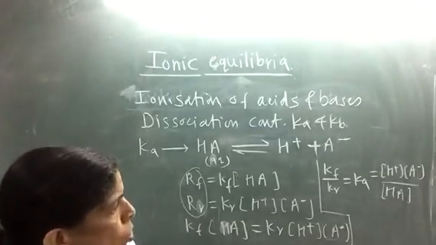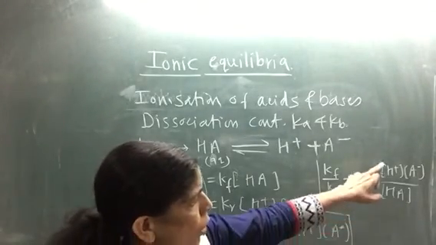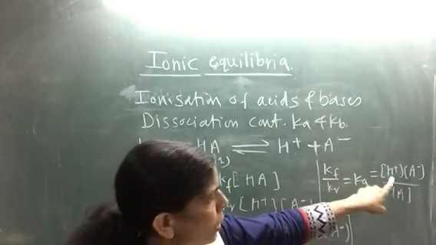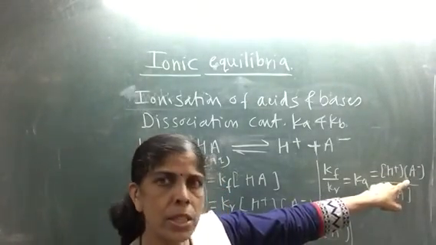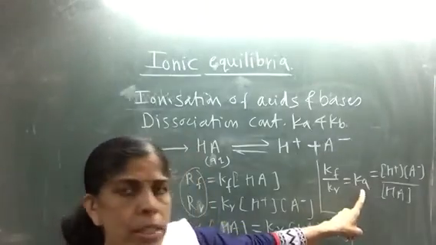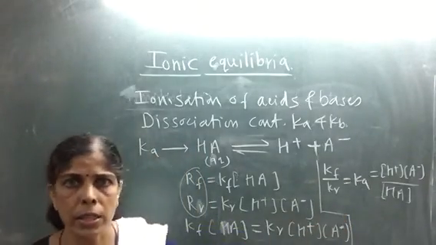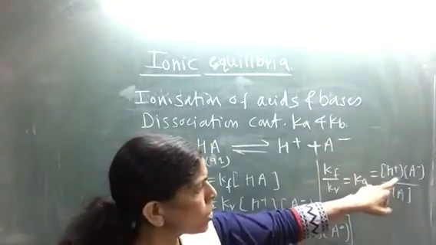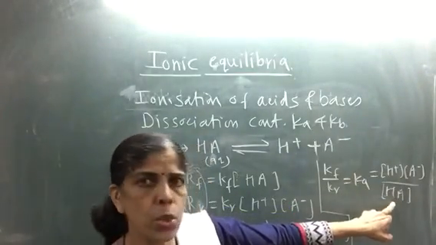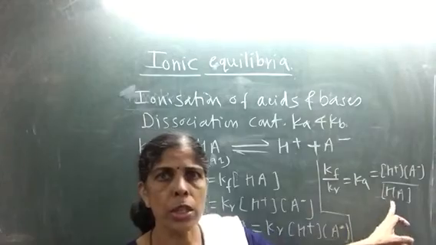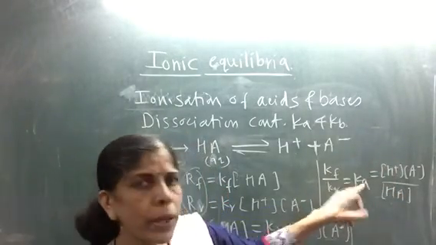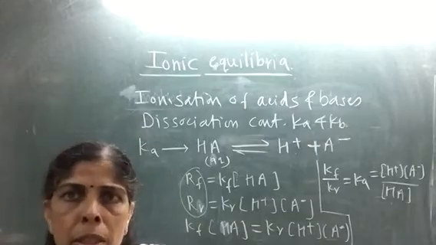So Ka is equal to the ratio of these two. What is the meaning of it? If the H plus ion concentration and A minus ion concentration are greater, the value of Ka is greater, that is, the acid is stronger. So more is the dissociation into ions. These are dissociated ions and this is undissociated, these are undissociated molecules.